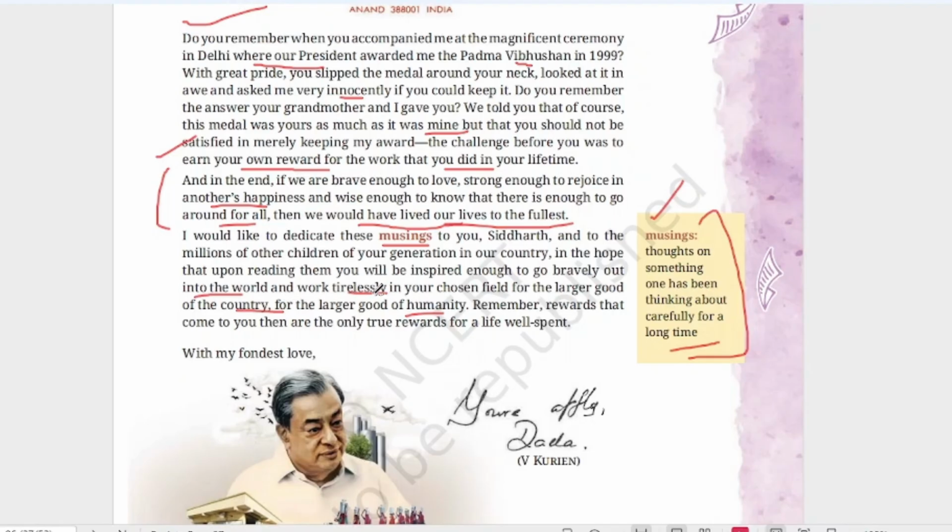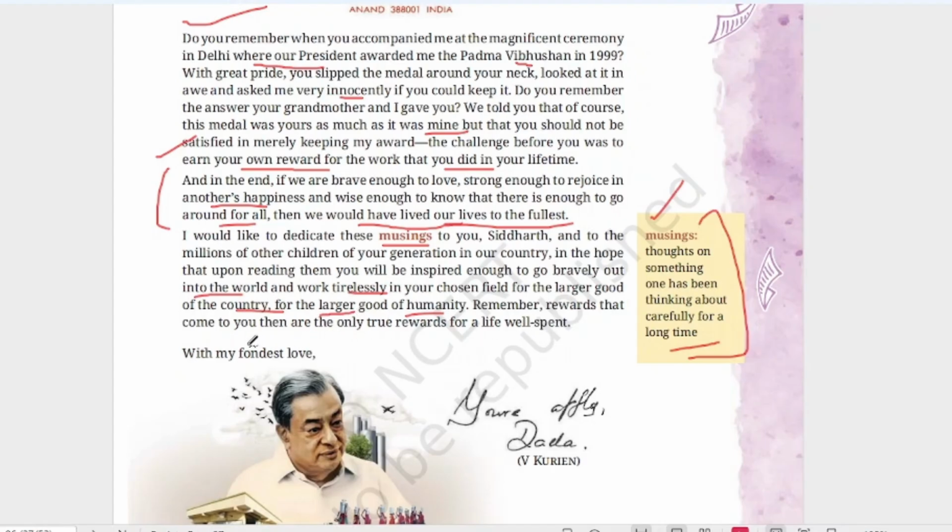That means you should not be tired after doing something. If you are choosing any field, you have to work hard and do something for the country, for the larger good of humanity. It should not be done only for you, but for a larger good, for the other people of our country. People should be benefited by the work which you are doing.